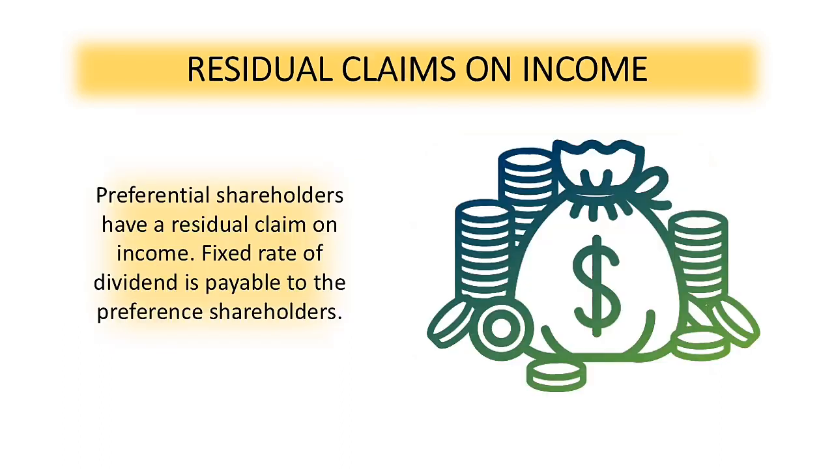Another is in terms of residual claim on income. Preference shareholders have a residual claim on income, so a fixed rate of dividend is payable to the preference shareholders. If the company earns profit and declares dividend, these shareholders are the ones who receive the dividends first. Take note that in case of liquidation, preferred stockholders have a greater claim to a company's assets and earnings.